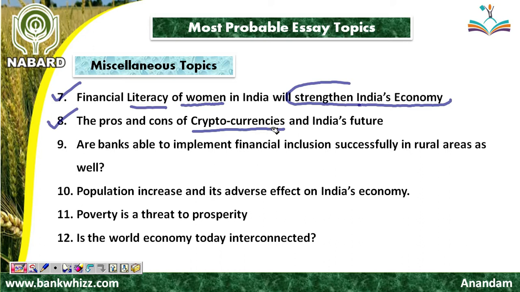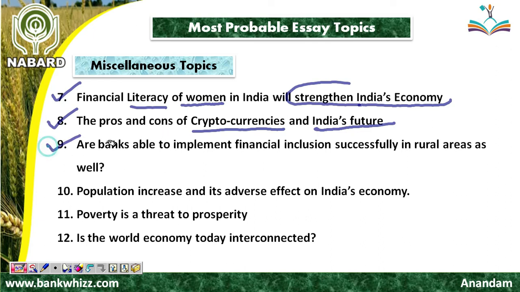But at present there is nothing like that, and so India has decided not to go in line with the cryptocurrency trend. It has decided to launch its own digital currency, which will be regulated and controlled by the Apex Bank of the country, the RBI. So friend, this topic is also important. You should prepare this topic.